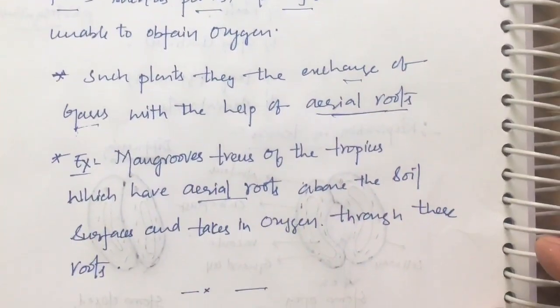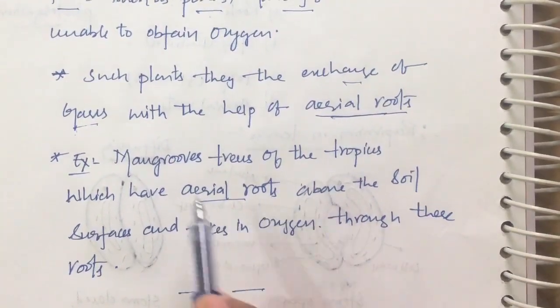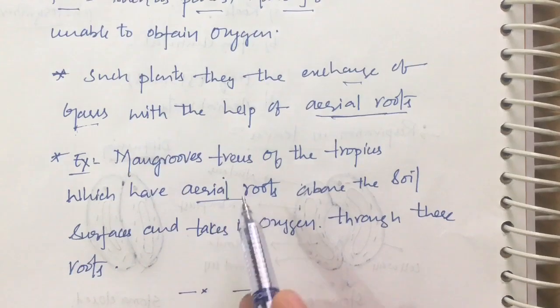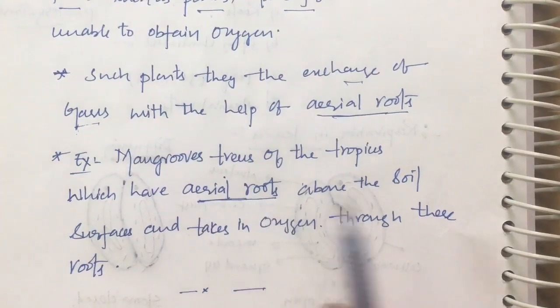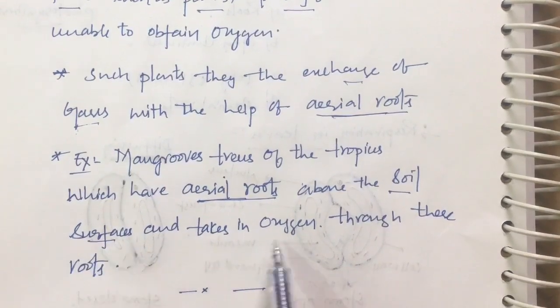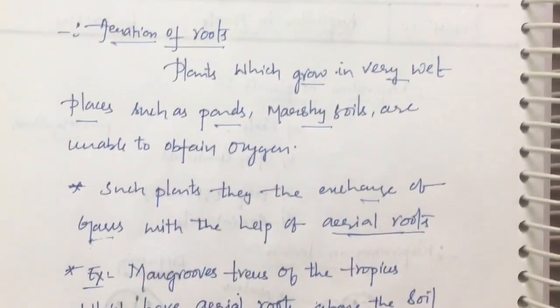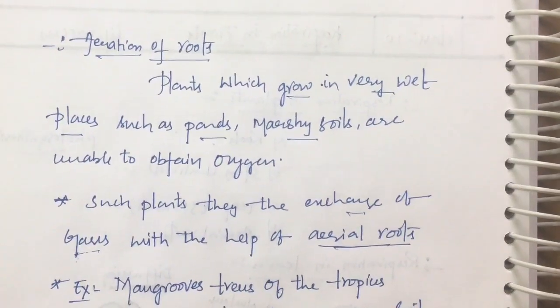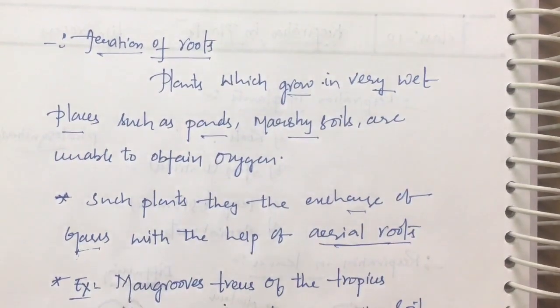For example, mangrove trees develop specially designed aerial roots, which grow above the soil surface, and they take oxygen through these roots. So these are the processes of respiration in plants, which take place through roots, stem, leaves and aerial roots.